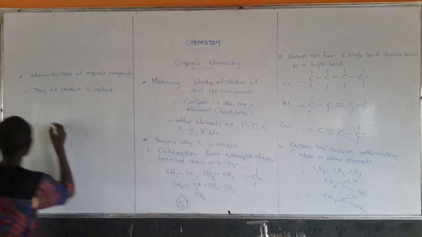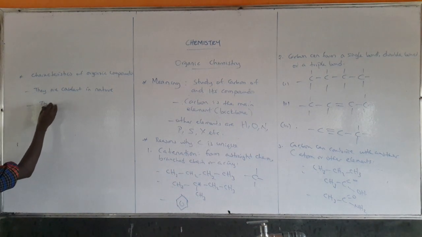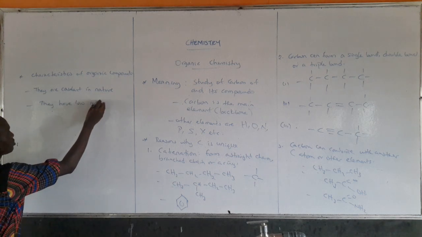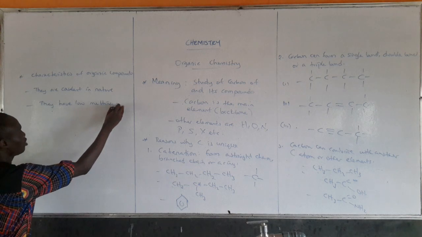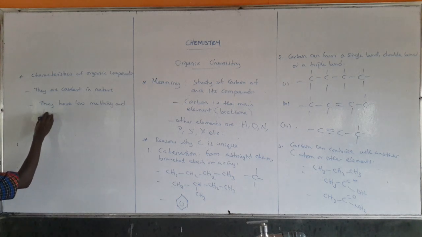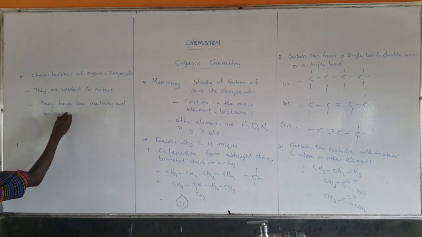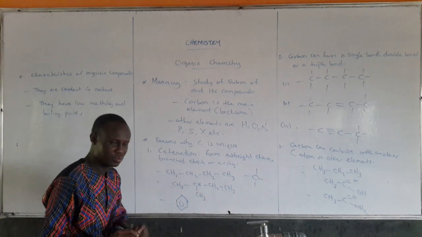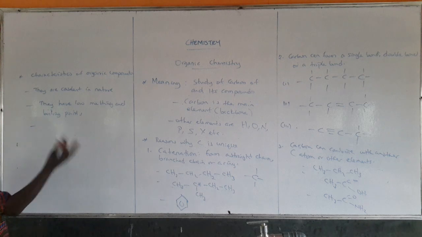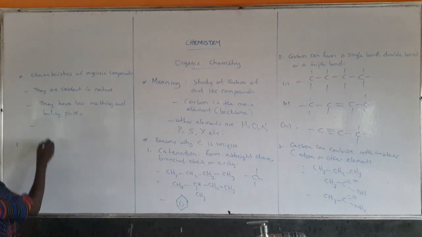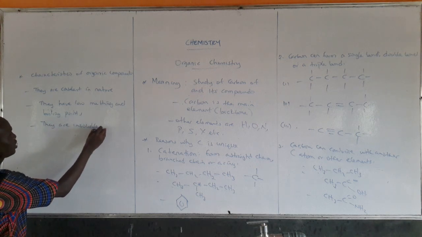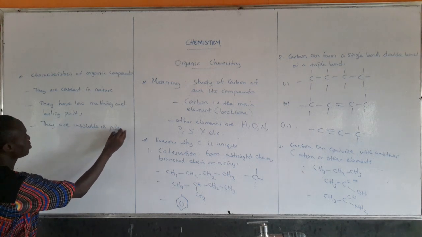So that means they have low melting and boiling points. Another thing common to covalent compounds is that they are insoluble in polar solvents.